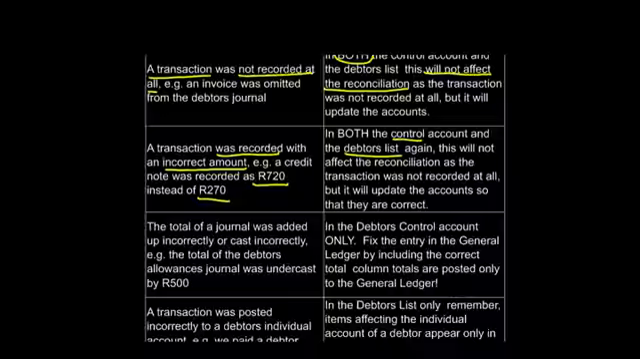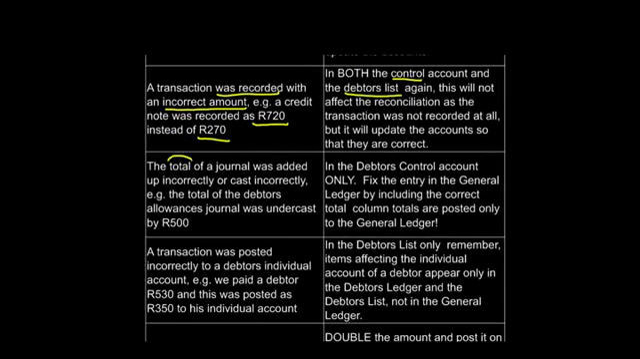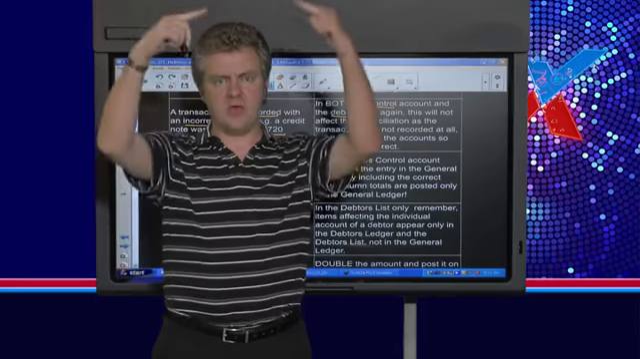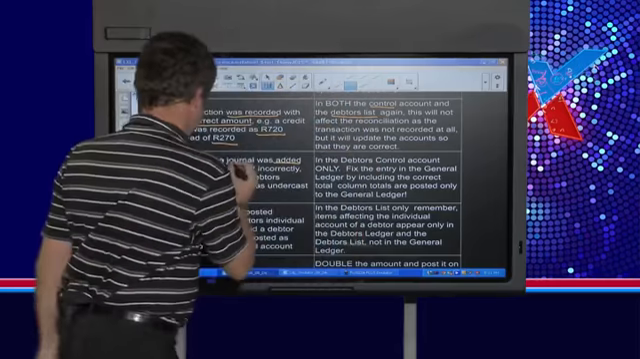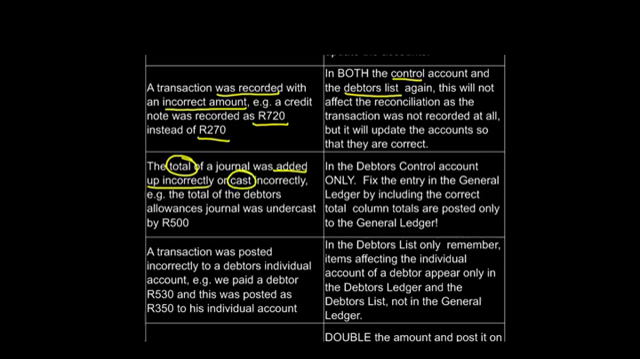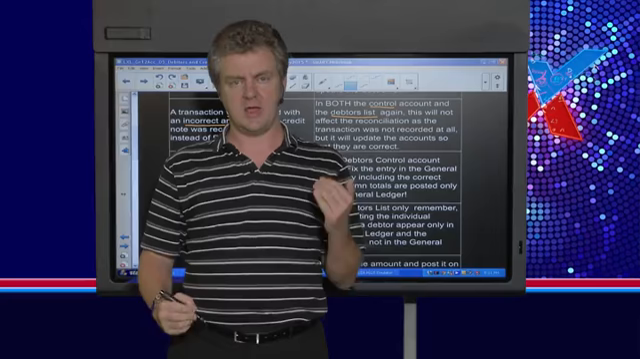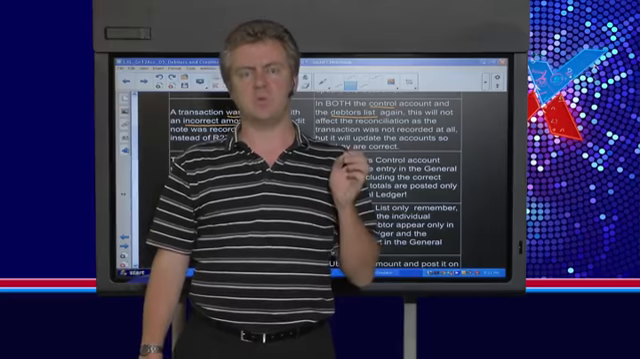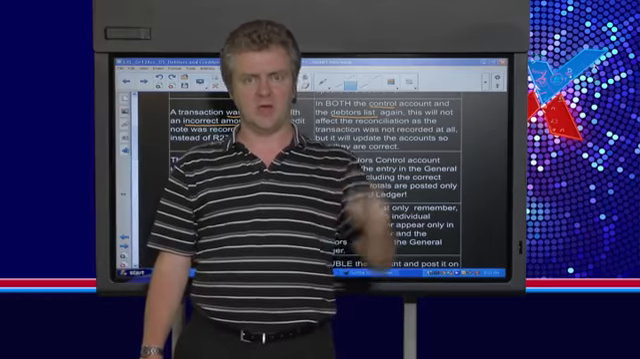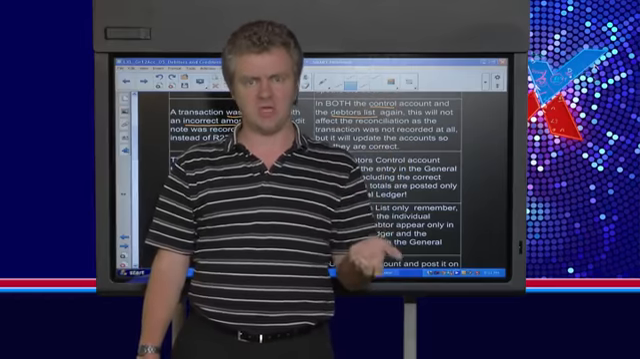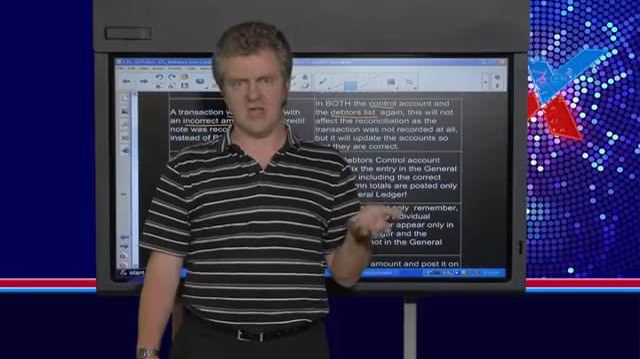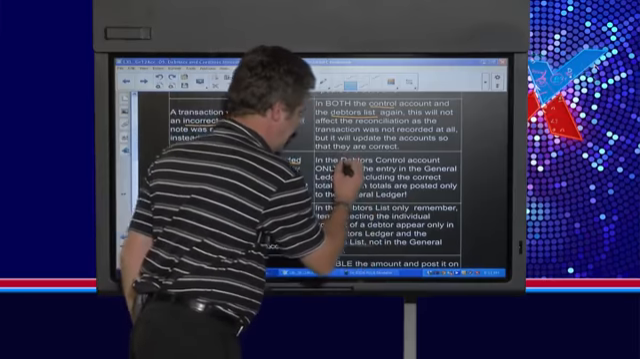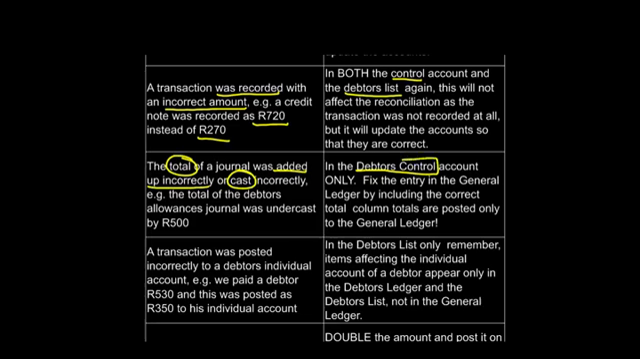Okay, our next one is if the total of a journal was added up incorrectly. In accounting terminology, when you add up the totals in a journal, we say that the journal has been cast. So we've added up the wrong total. Now, what you need to remember here, mindsetters, is that whenever we're dealing with a total, in other words, the debtors control column in the CPJ, for example, or the sales column in the DJ, we've only made a mistake in the debtors control account. We haven't made a mistake in the debtors list.